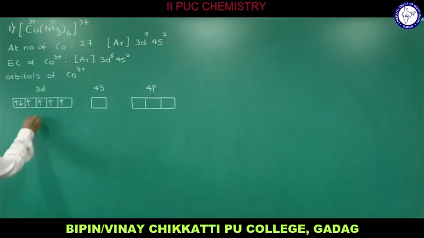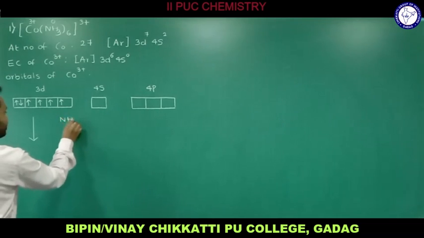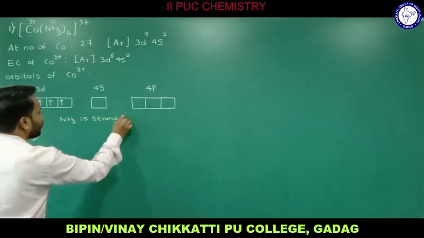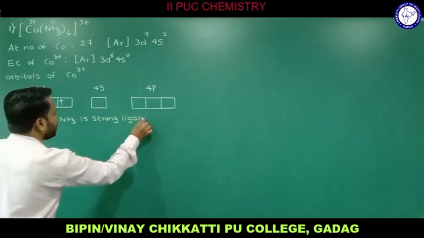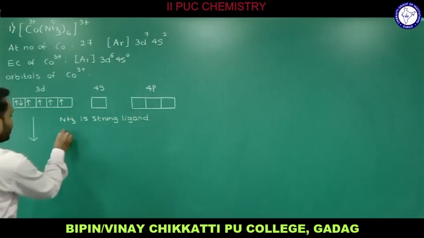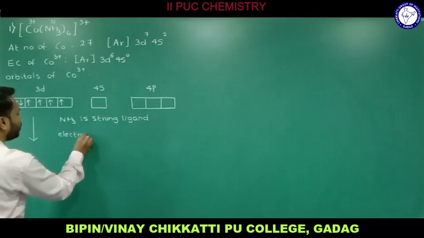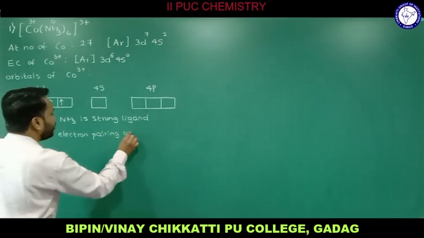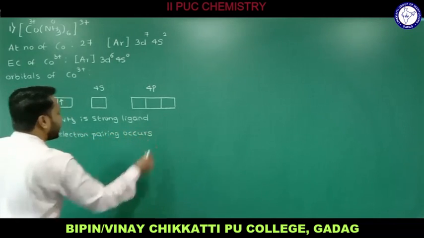Now try to understand here. I will write the next step here. For your reference, let me write that NH3 is a strong ligand. Electron pairing occurs against Hund's rule.